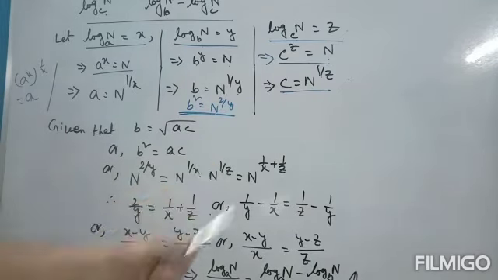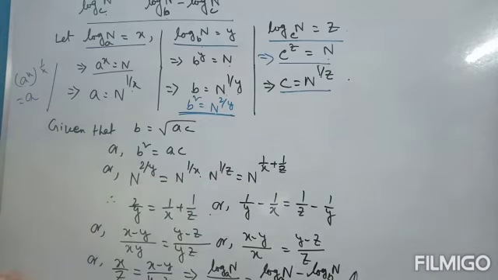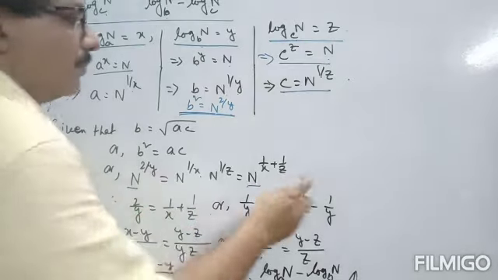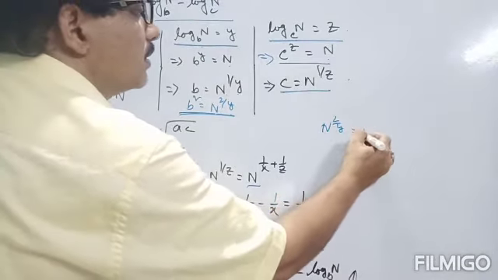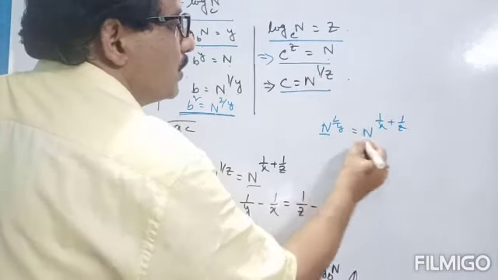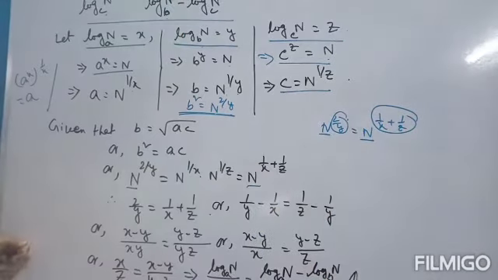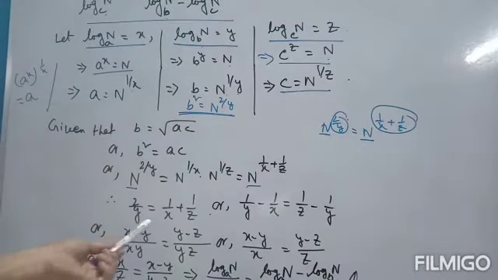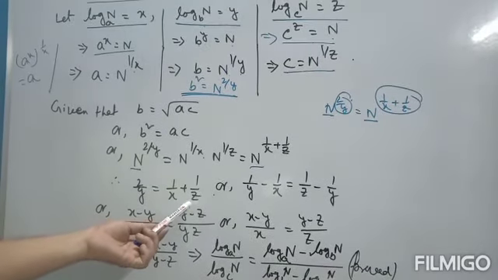By laws of indices, it will be n to the power 1 by x plus 1 by z. Now bases are equal, then powers must be equal, that means n to the power 2 by y is equal to n to the power 1 by x plus 1 by z. So 2 by y is equal to 1 by x plus 1 by z.